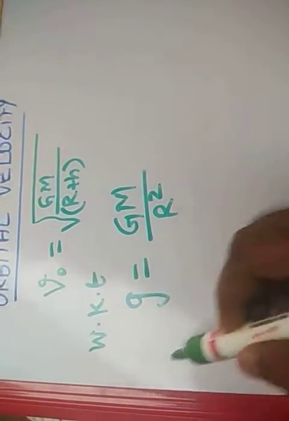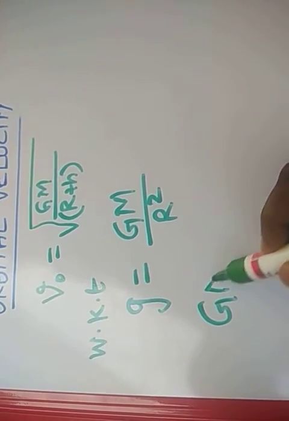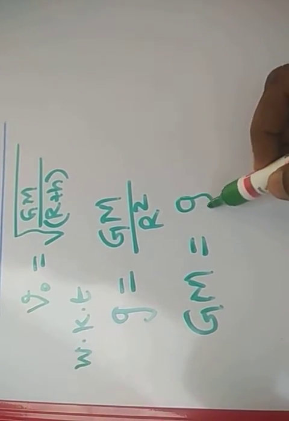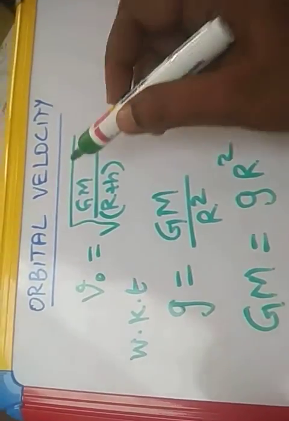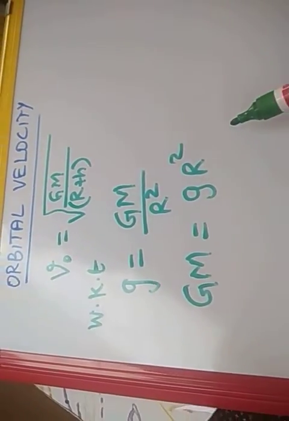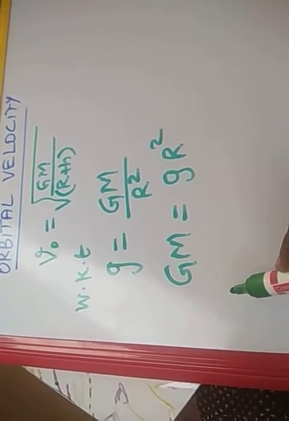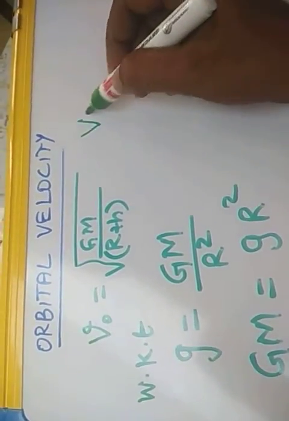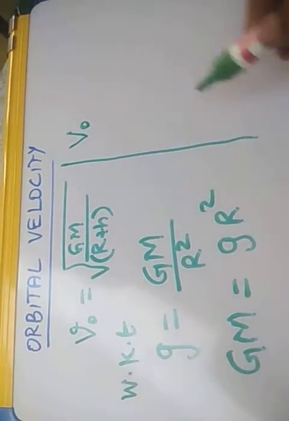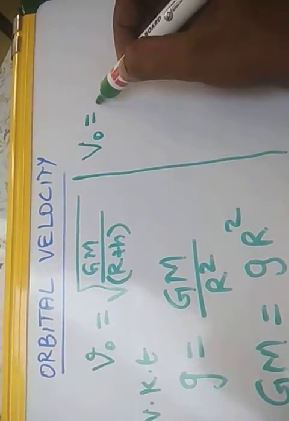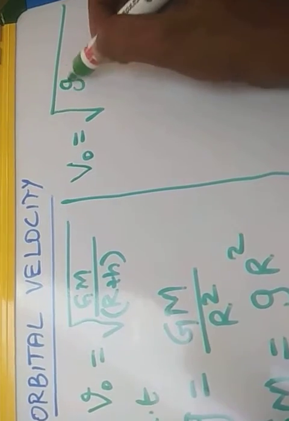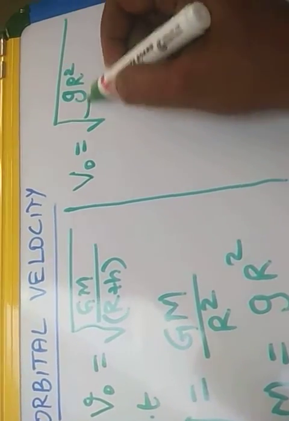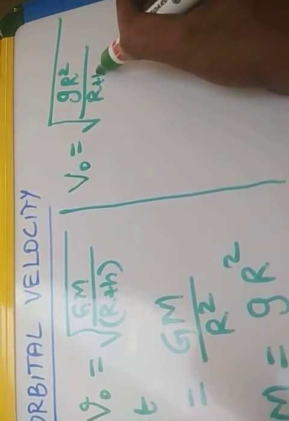So I will bring this g r square here: G M is equal to g r square. Substitute this G M in the orbital velocity equation. So we get V naught, that is the orbital velocity, which is equal to root of g r squared by r plus h.